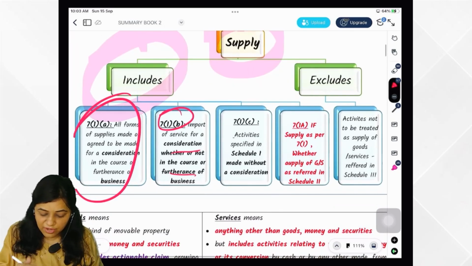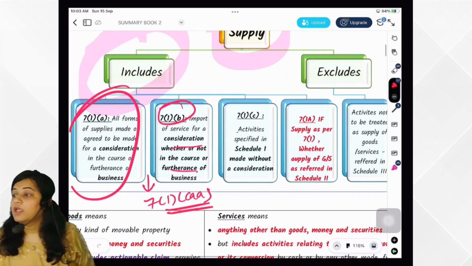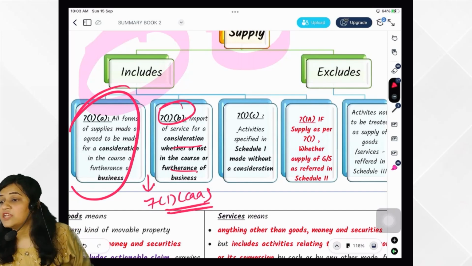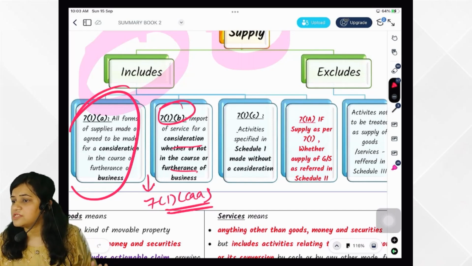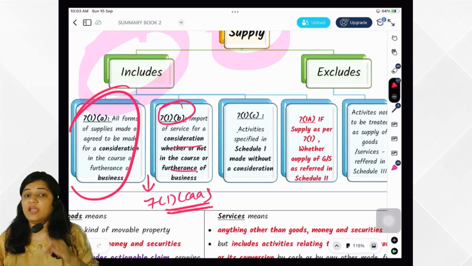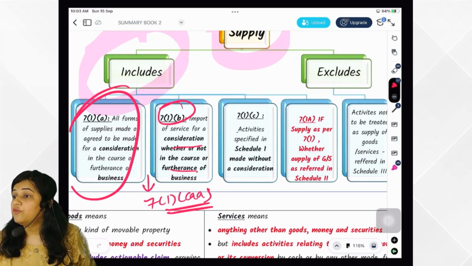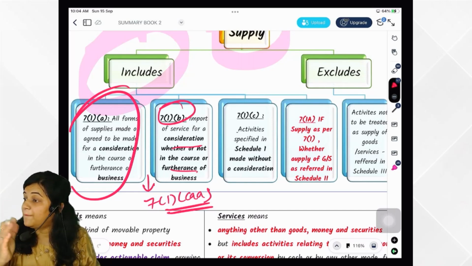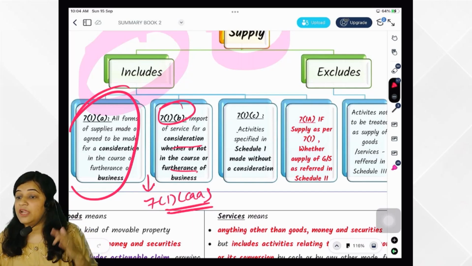Okay. And here one section is not written, 7.1AA. What was 7.1AA? Who can tell me? Activities or transactions other than by an individual for cash, deferred payment or valuable consideration by a member to its constitute or vice versa. And these member and constitutes are treated as two separate persons. So in exam, if any unincorporated association is coming which is giving services to its member for cash, deferred payment or valuable consideration, then it is to be treated as supply. And the members and the constitutes are to be treated as separate persons.